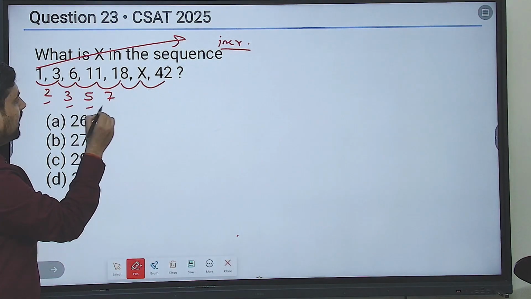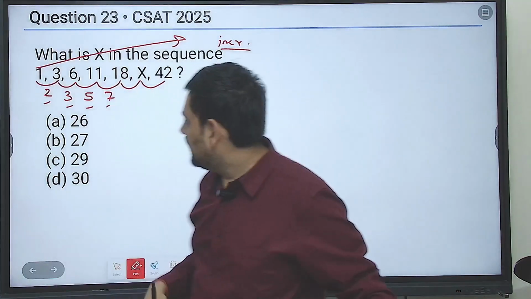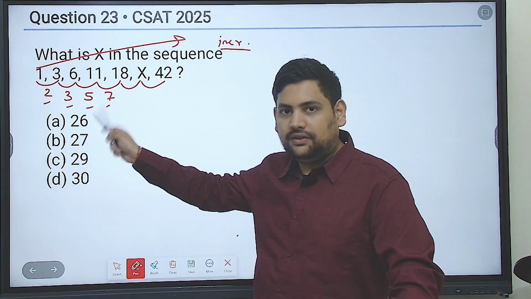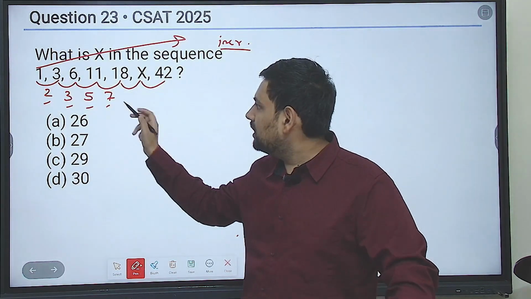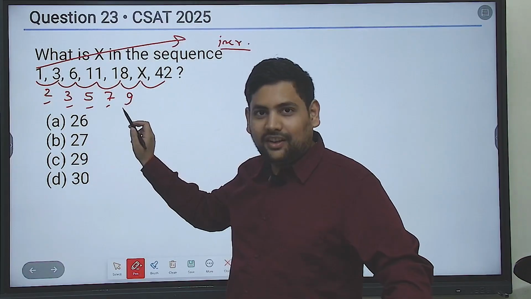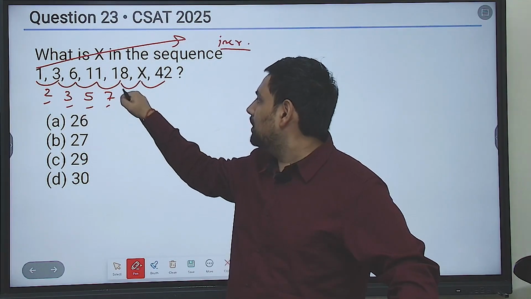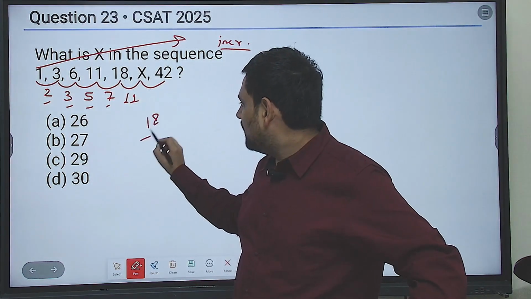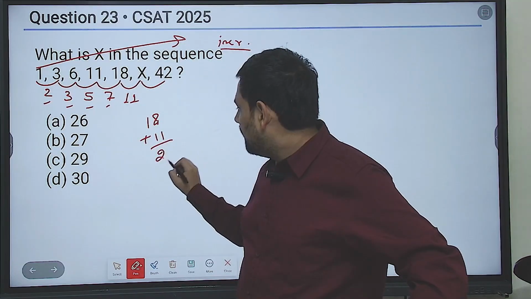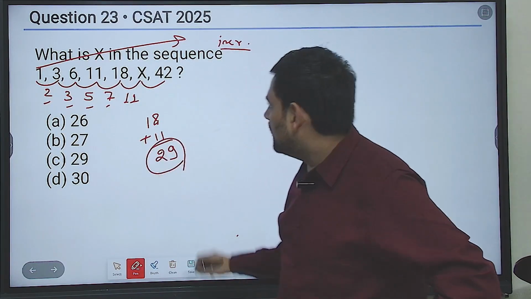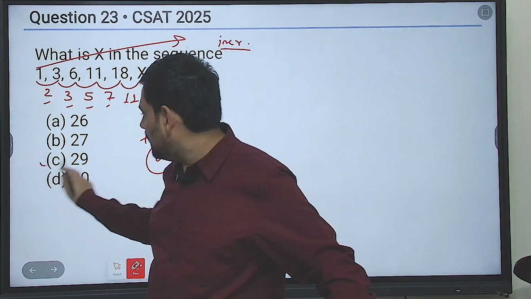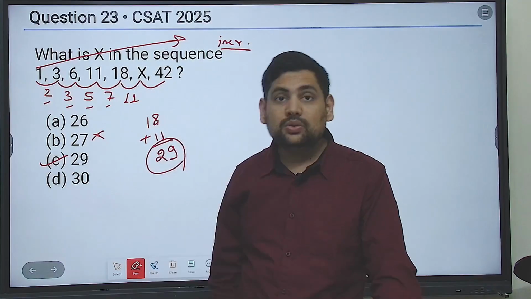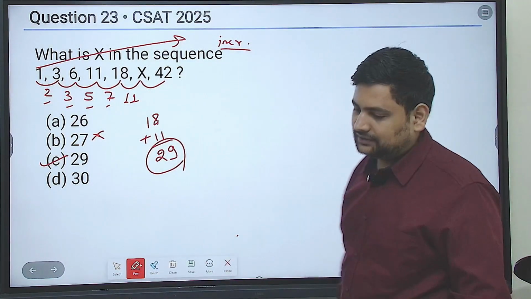Now are you seeing some pattern with respect to difference? 2, then 3, then 5, then 7. Where have you seen these numbers together? These are actually prime numbers. Understood? So 2, then 3, then 5, then 7. Next would be what? Difference between them should be 9. No, but 9 is not a prime number. So 9 won't be the difference. Next difference has to be 11. So answer becomes 18 plus 11, that is 29. So answer becomes 29, not 27. Why? Because this is a series of prime numbers. As you can see, 2 is also there. Understood?